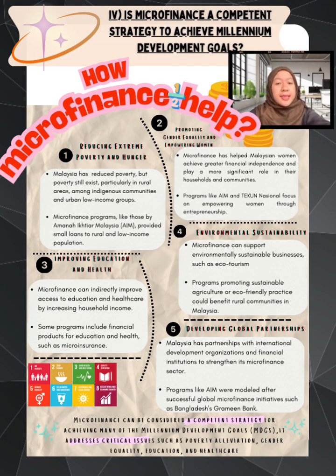Fourth topic is microfinance, a competent strategy to achieve the Millennium Development Goals. Firstly, we can see that microfinance has reduced extreme poverty and hunger. Even though in Malaysia the poverty has been reduced, there is still some left in the rural area. Next, microfinance also promotes gender equality and empowers women.